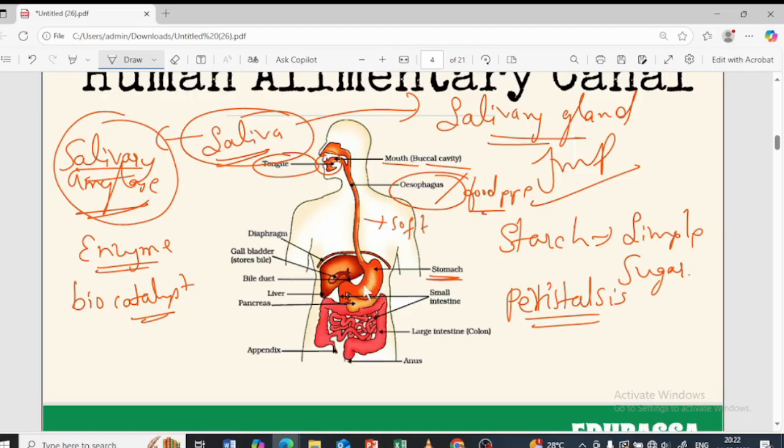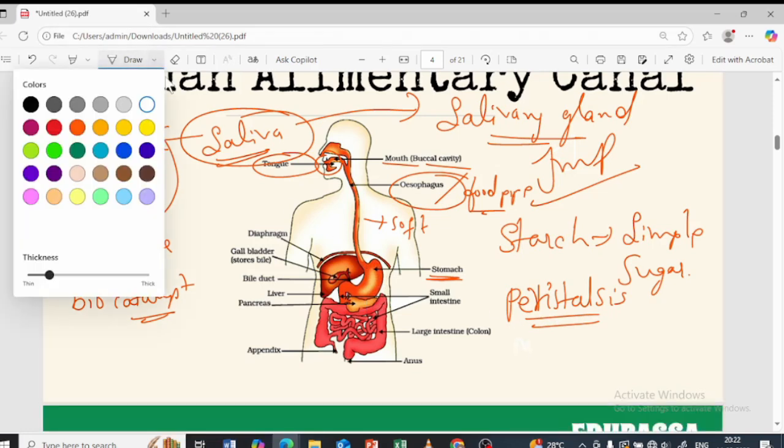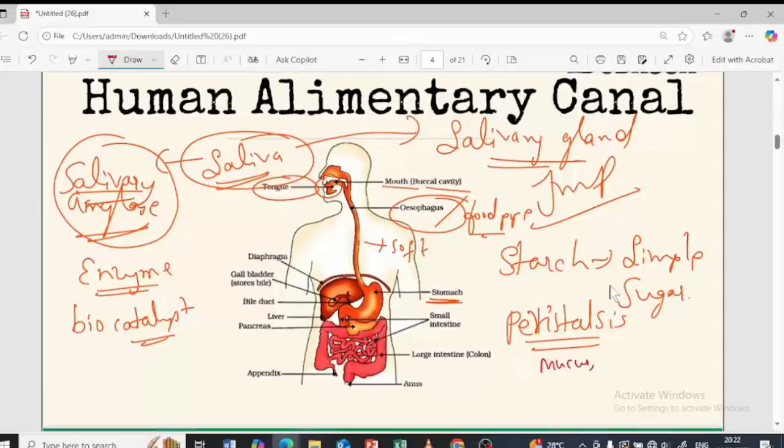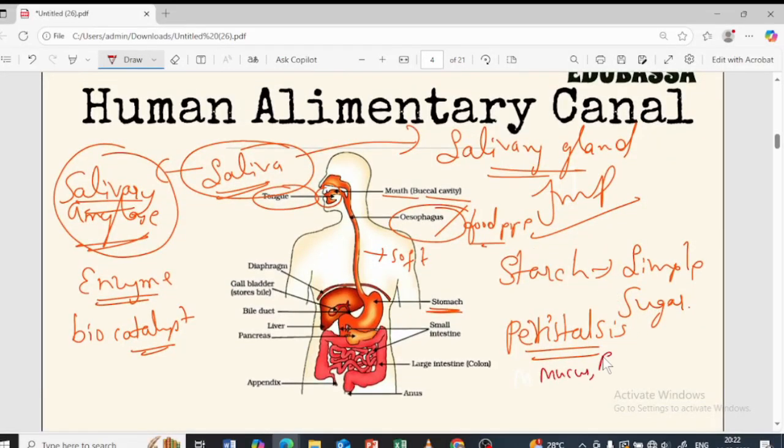The stomach secretes gastric juices. Which are they? One is mucus, one is pepsin, and one more is HCl. HCl kills the bacteria present in the food that enters the stomach, because it is an acid.